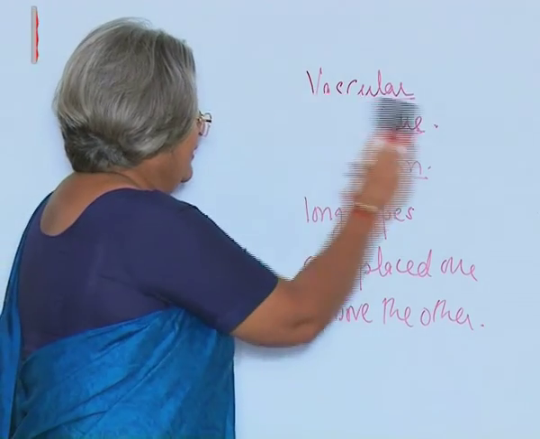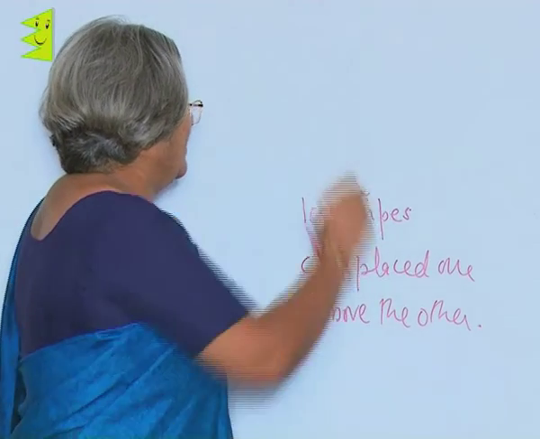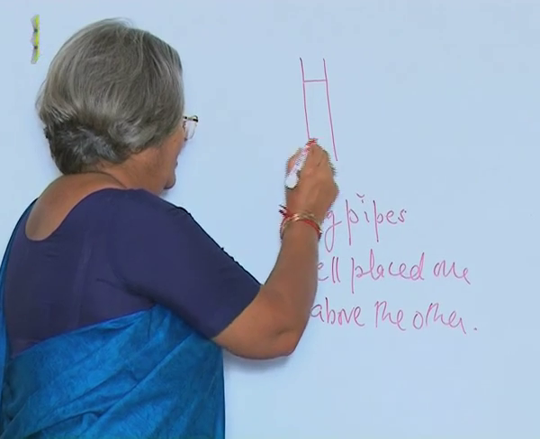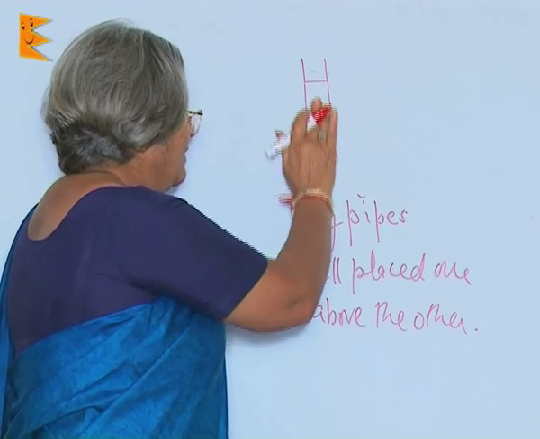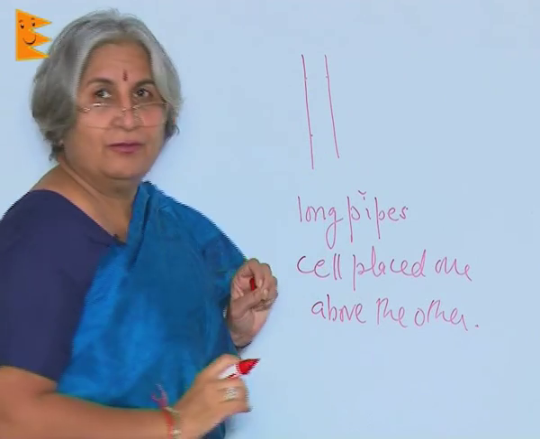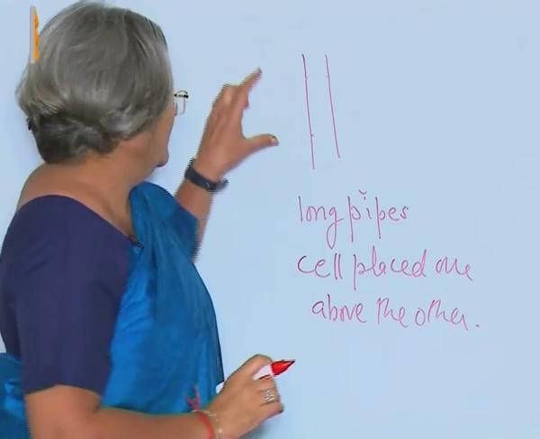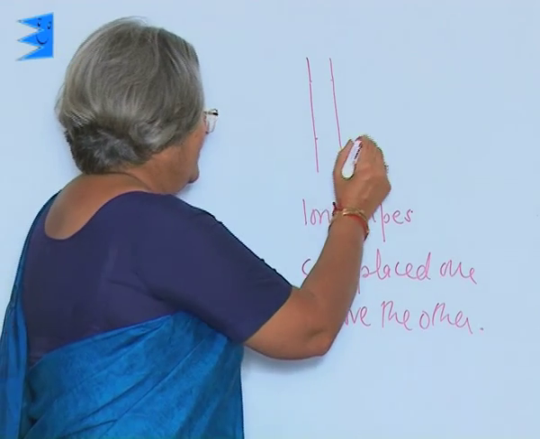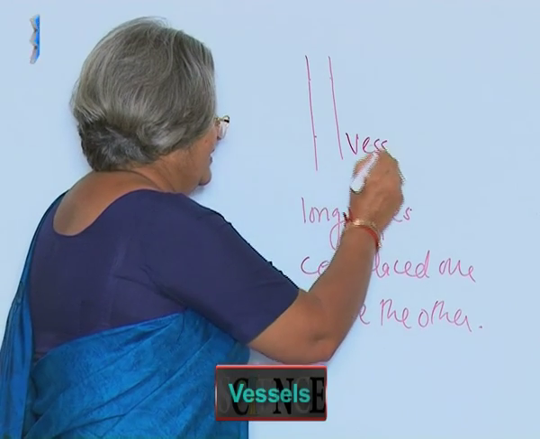Now, if the cells are placed one above the other, say like this, and then the cell plates get removed, what will we have? A continuous passage. This is what is called vessels.